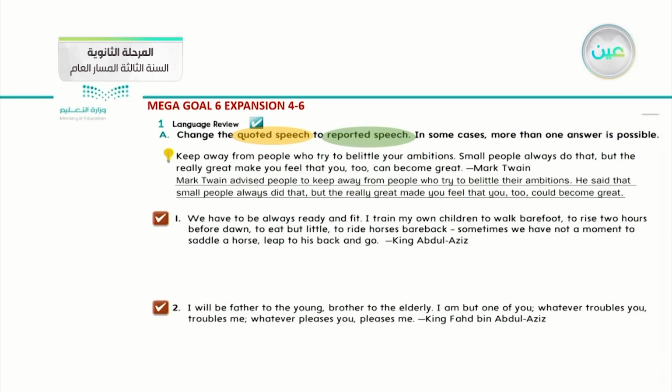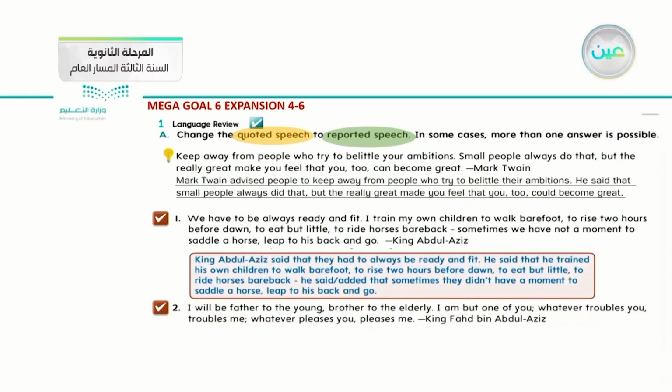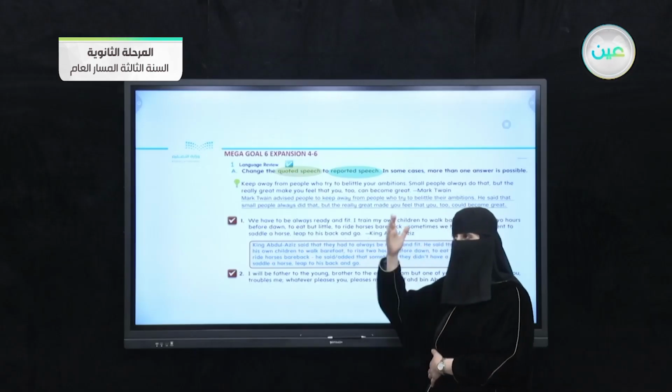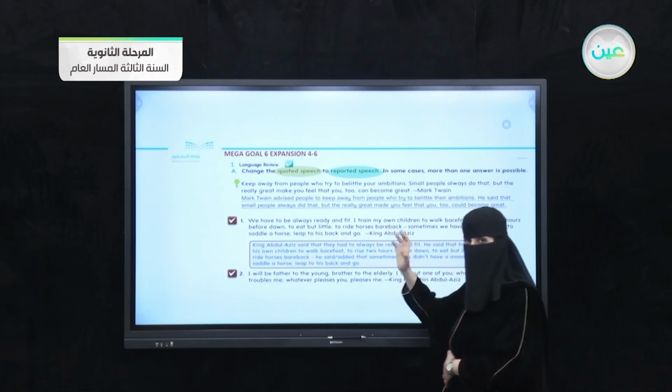Who said that one? King Abdul Aziz, rahimahullah. Okay? So King Abdul Aziz said that quoted speech. Now we want to transfer it from quoted to reported speech. How are we applying that one? Okay, we should bring the owner of this sentence, or the writer of this sentence, at the first. Which means that we didn't apply the exact words that he gave inside that quoted speech.